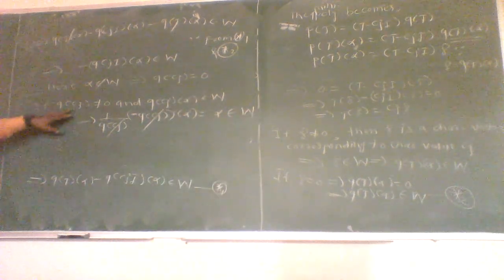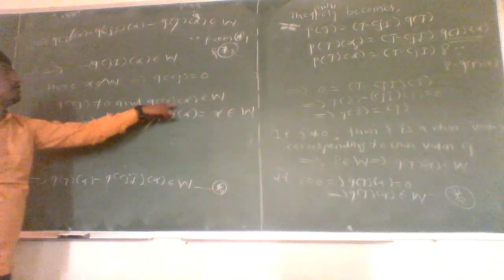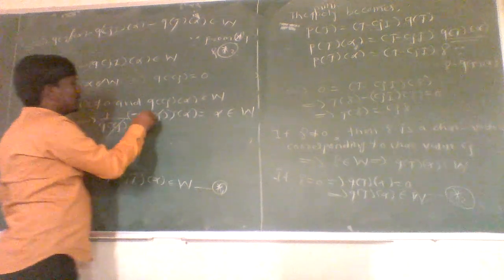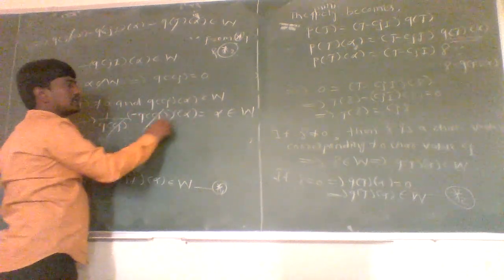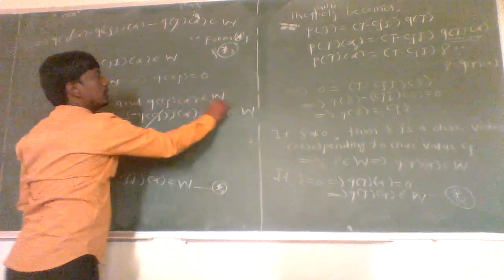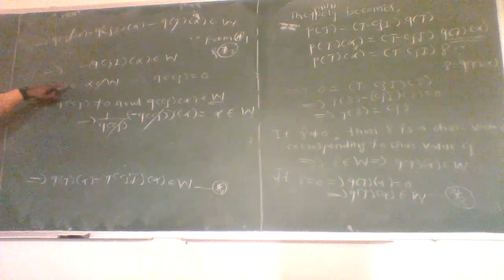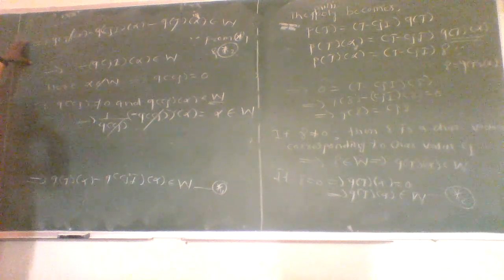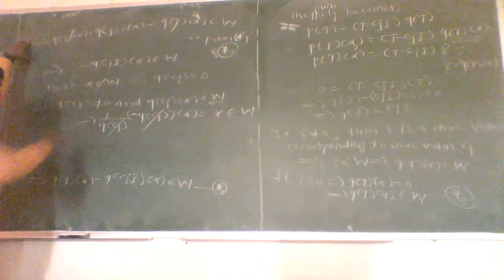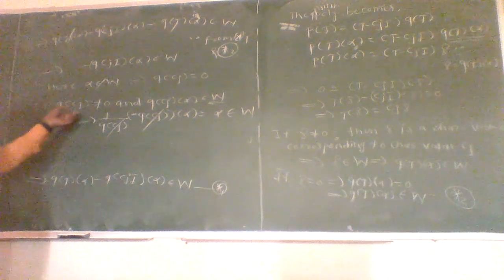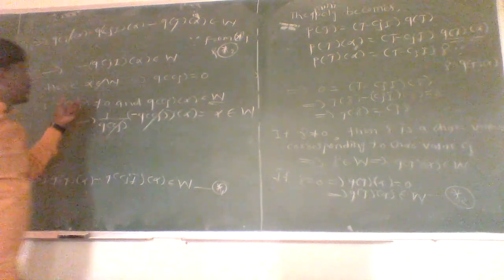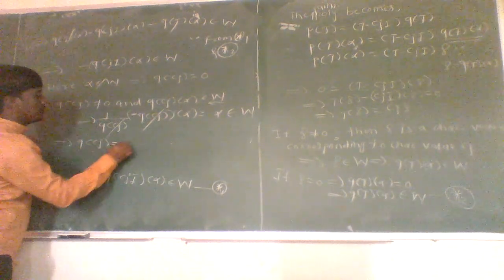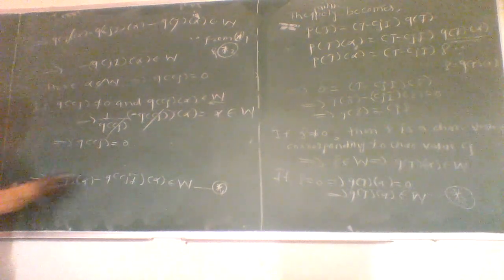Okay. If Q of Cj is not equal to 0, then alpha can be written as 1 upon Q of Cj into Q of Cj of alpha. Q of Cj cancels, and alpha belongs to W. As alpha belongs to W, we get a contradiction to alpha not belonging to W. So Q of Cj not equal to 0 is not possible. If Q of Cj is not equal to 0, then alpha belongs to W. So Q of Cj must be equal to 0. But this is again a contradiction.